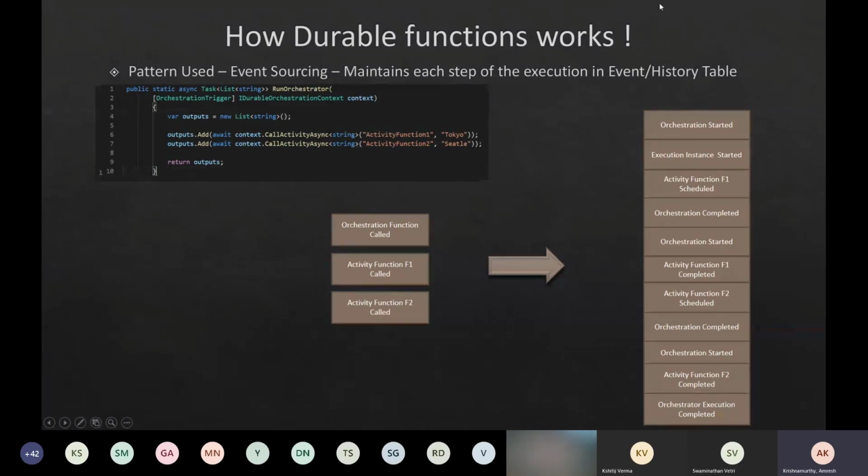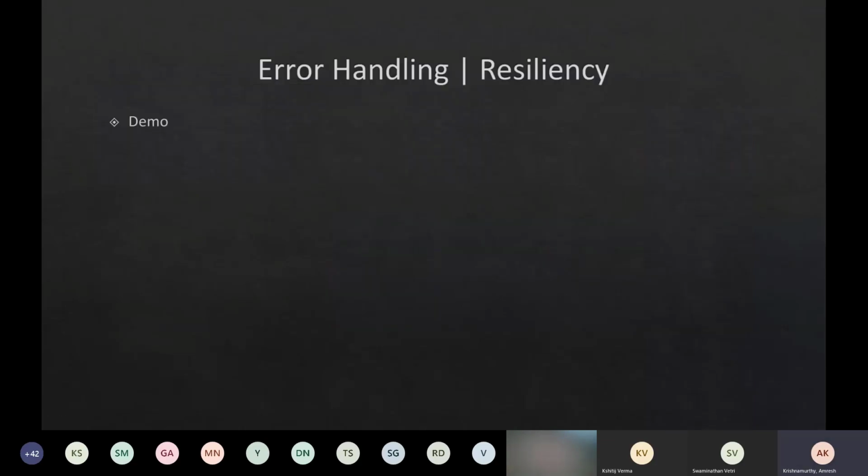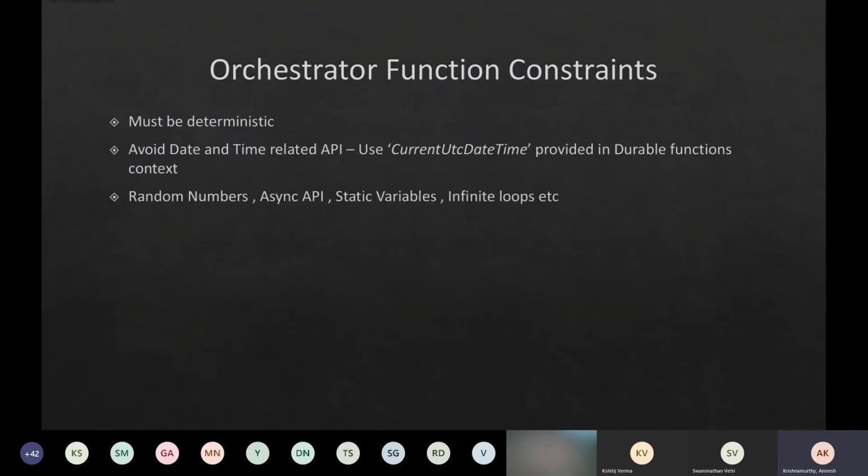I know I've run pretty fast through that. Maybe we can have another session where we dwell more in detail about this. Error handling and resiliency we have already seen with try-catch statements. And one of the things we need to understand while we develop an orchestrator function is that it must be deterministic, right?